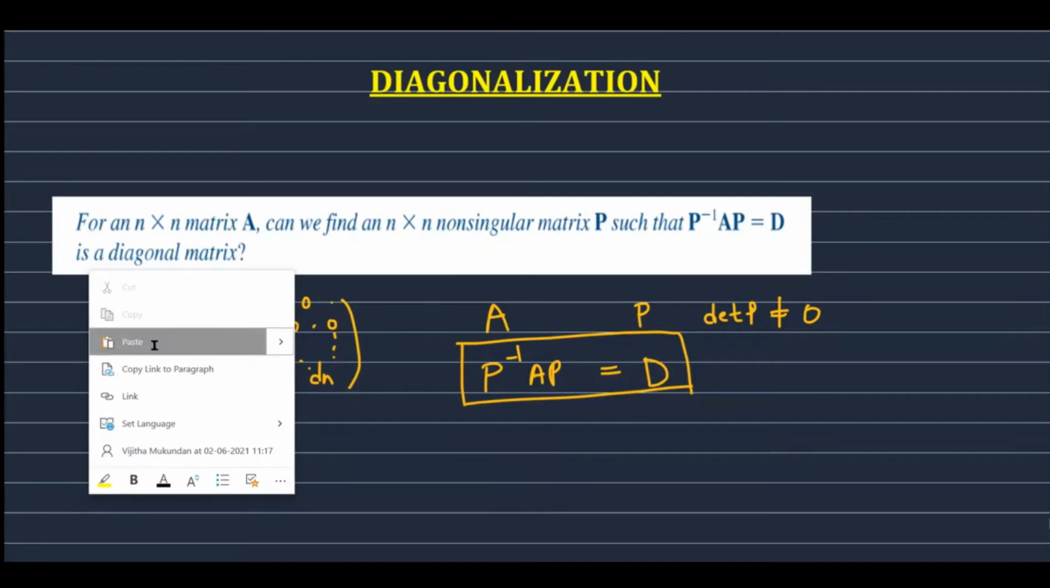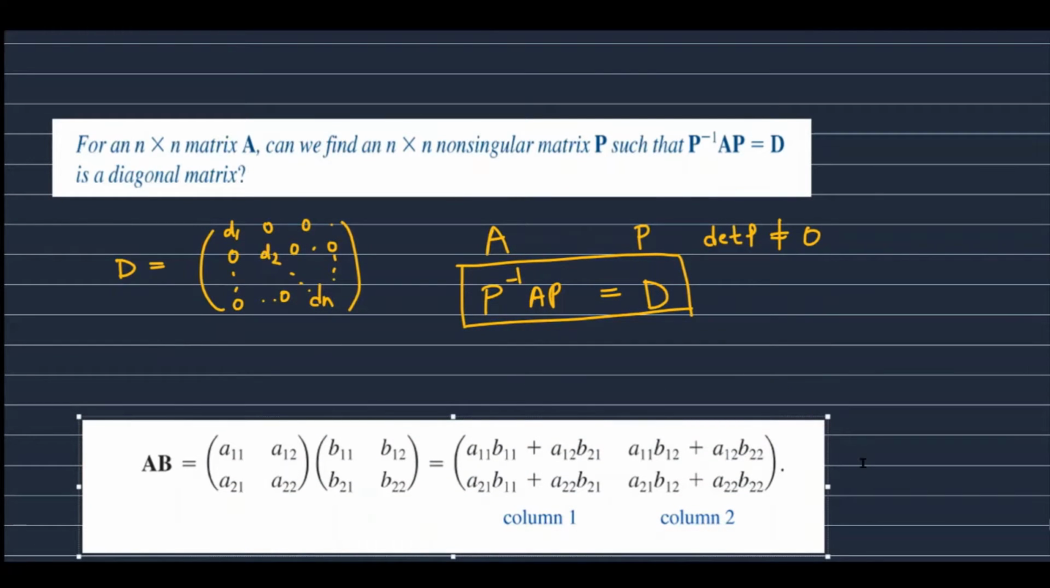So in this section we will make use of some notation. Suppose A and B both are 2 by 2 matrices. Then let A equal to A11, A12, A21, A22 and B is B11, B12, B21, B22. Now if we do matrix multiplication, we will get AB.